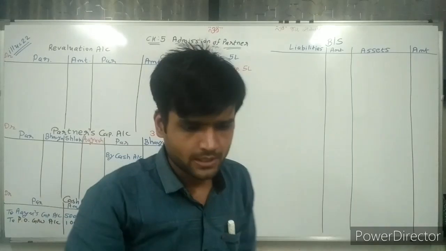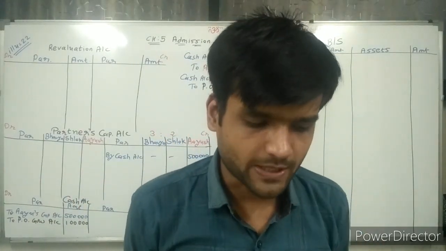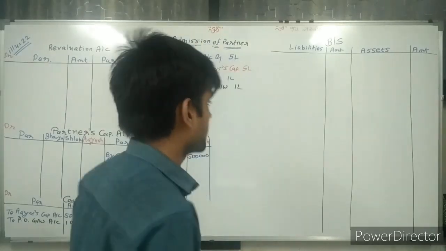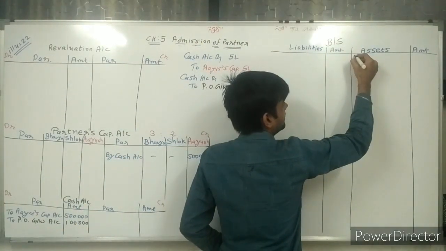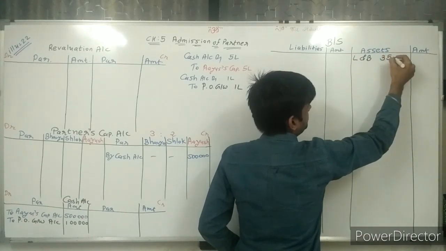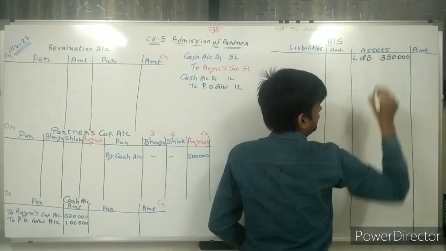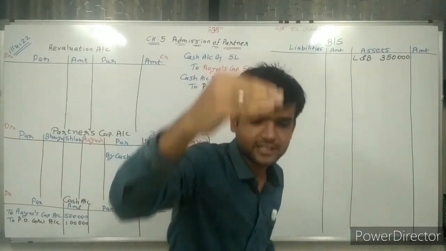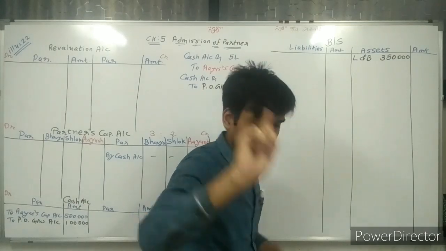Now going ahead, reading the second adjustment. Value of land and building is to be increased by 80,000. Now in the balance sheet, land and building is given as 3,50,000. So first of all, right here, land and building 3,50,000. And in this 3,50,000, we are increasing the value of land and building by 80,000.